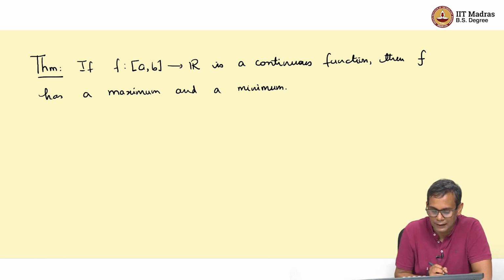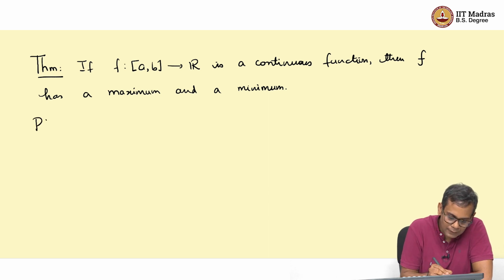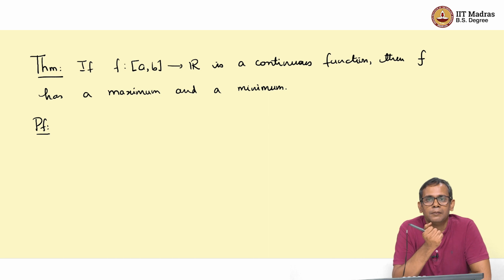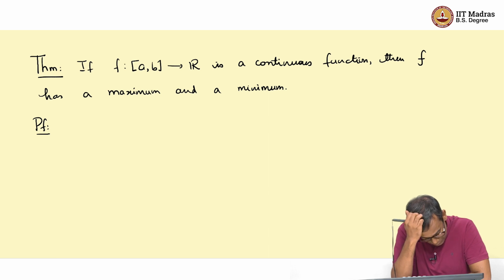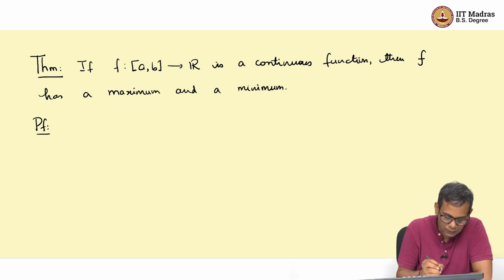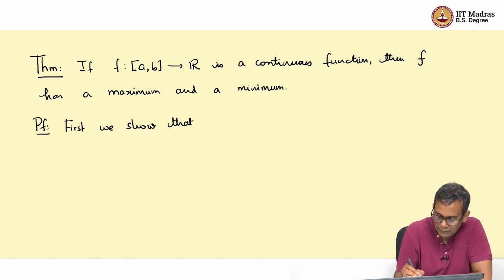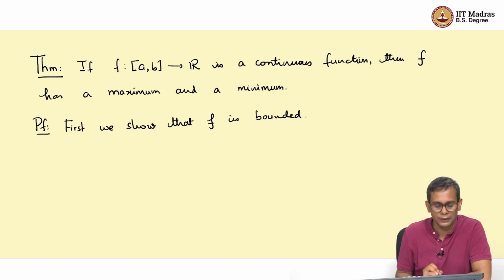But this theorem tells us that if you have a continuous function on a closed interval, it must have a maximum and a minimum. So, the proof is in the same circle of ideas that we have with the Bolzano-Weierstrass theorem. In fact, it uses that. So, let's just go through the proof. It's not very difficult. So, firstly, we will show that the function f is bounded.